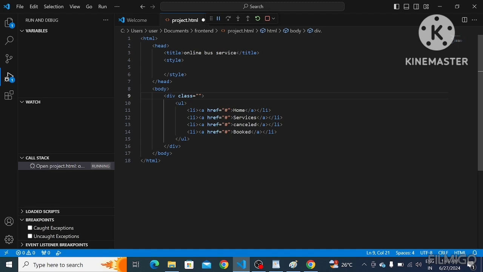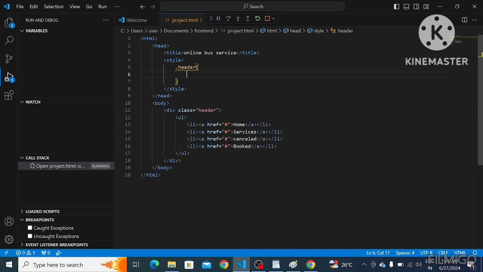So I'm going to use the class selector here. I am going to give the class name as header. To implement this class selector, we have to use dot class name, curly braces open.